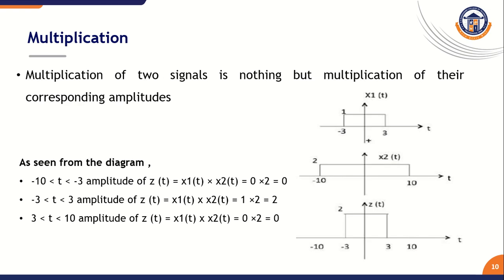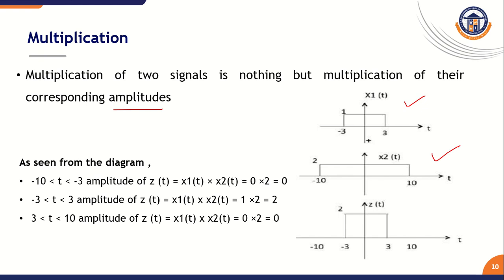Let us discuss the concept of multiplication on signals. Multiplication of two signals is nothing but multiplication of their corresponding amplitudes. Let us discuss the concept with one example. These are the given signals, x1 of t and x2 of t. Now we need to perform multiplication on both signals.